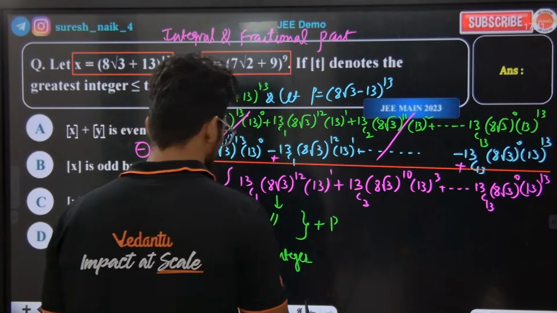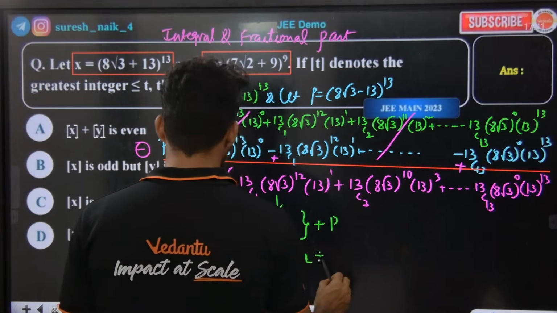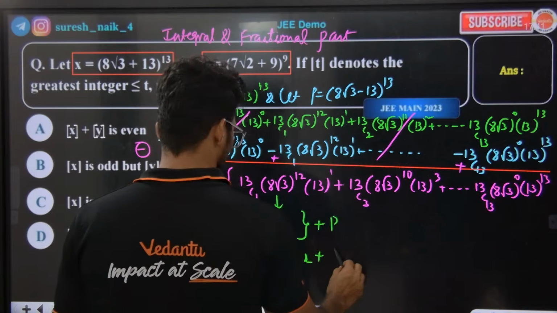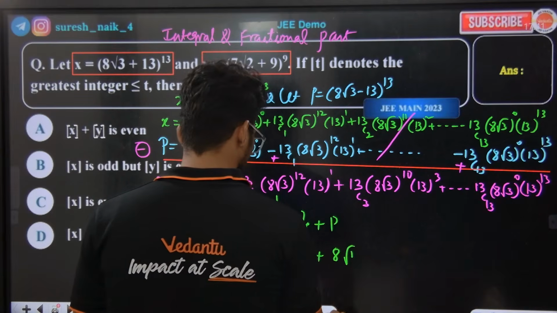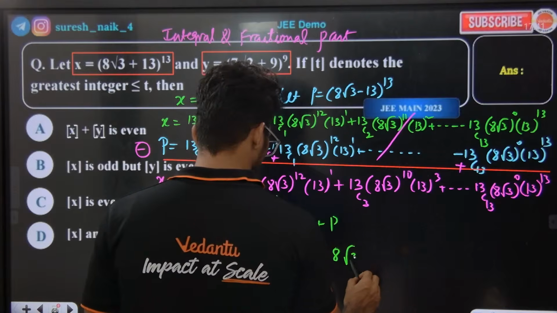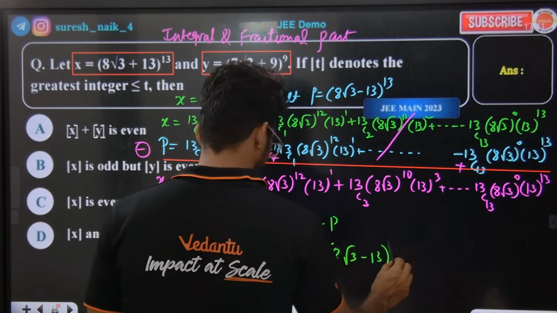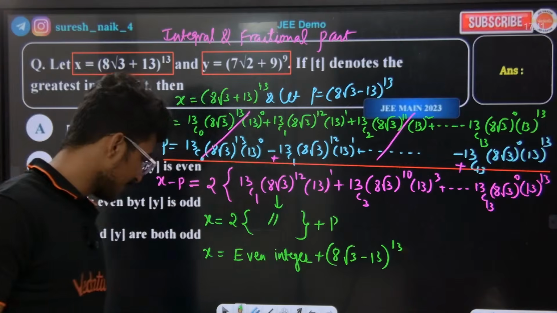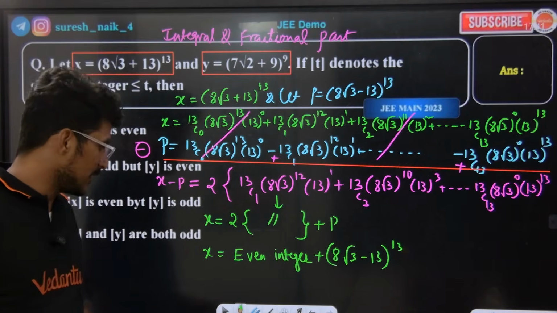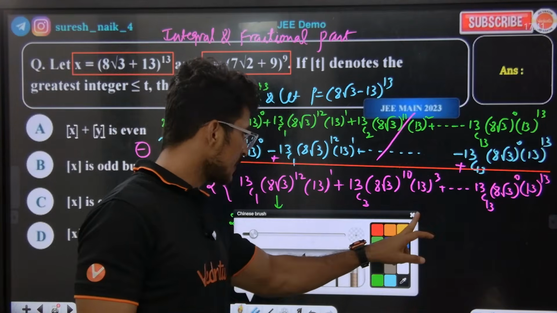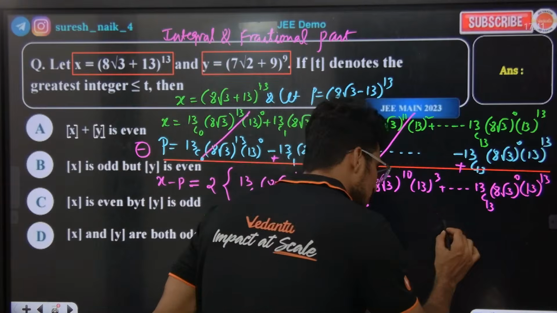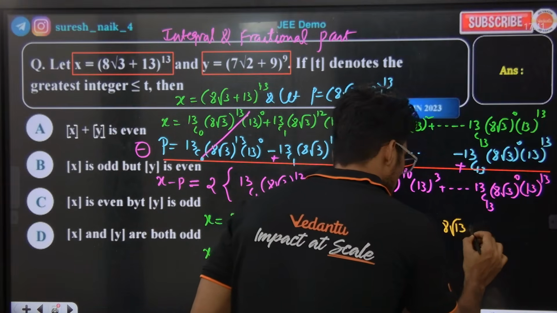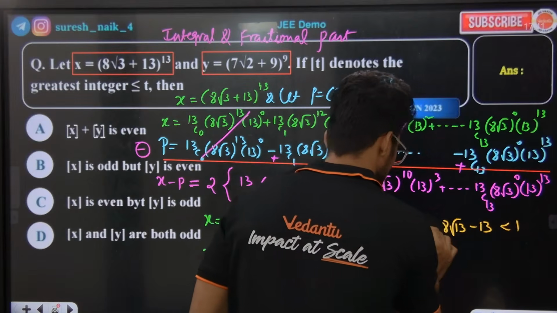What is p here? P is 8 root 3 minus 13 to the power of 13. Now I have one logic here, everybody listen. 8 root 3 minus 13 will always lie between 0 and 1.